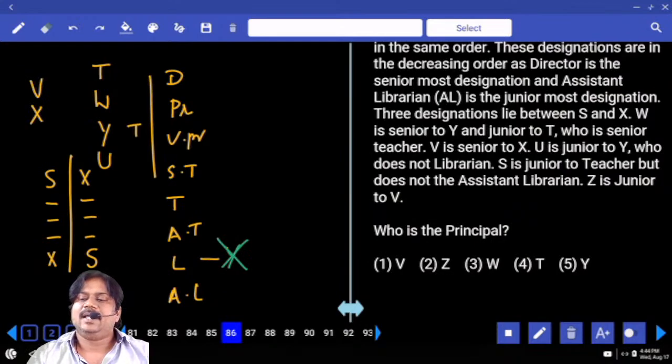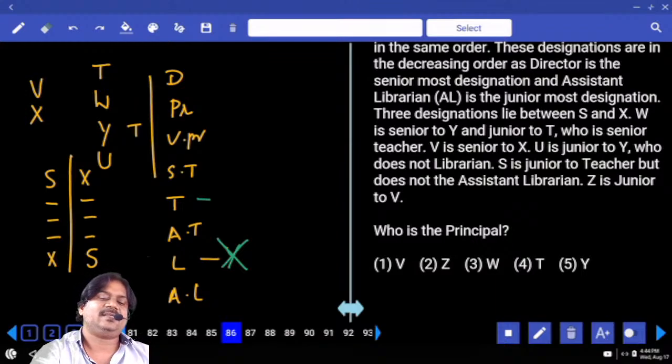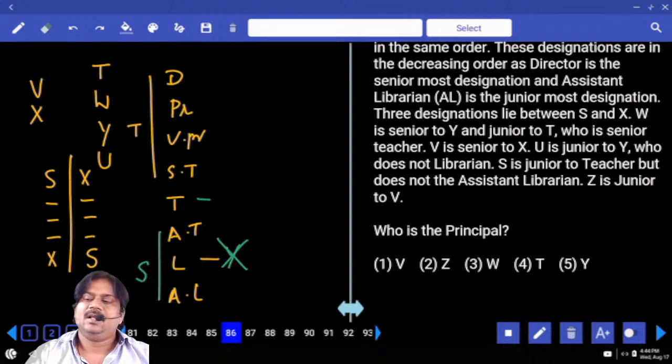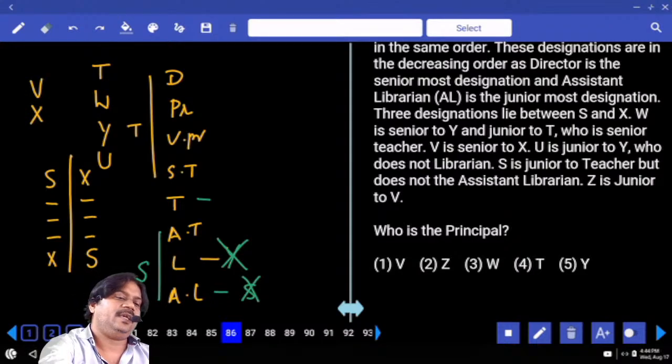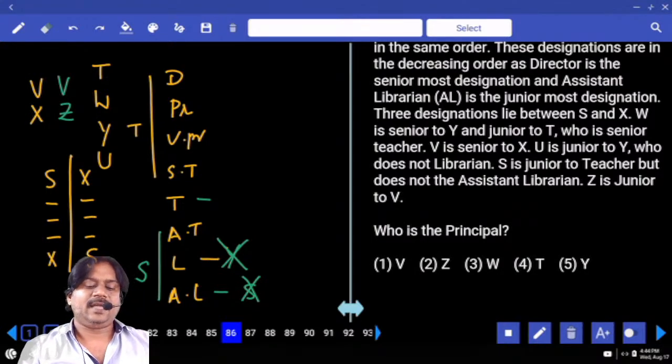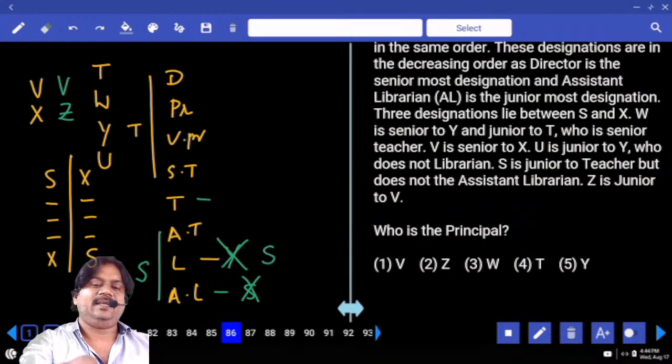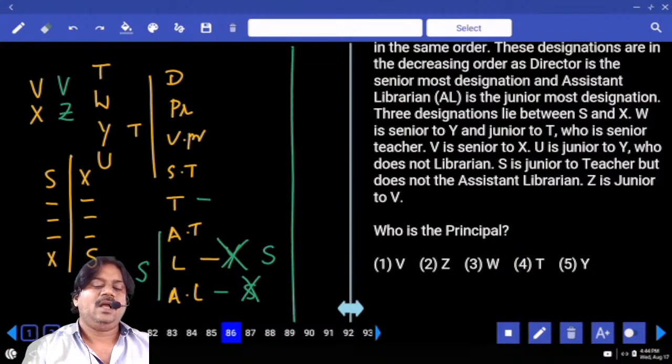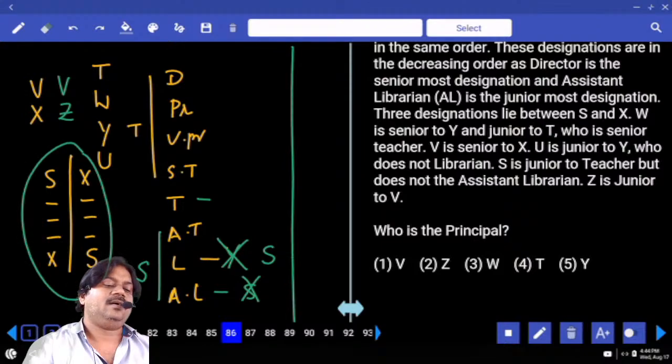Next one, S is junior to teacher. S is junior to teacher means three possibilities. S must be among these three, yes or no? Next, S is not assistant librarian, which is not the place for S. Z is junior to V. Is it the information? Right. So can we consider S place here? Is it one of the possibilities? Yes or no? And how many persons are in between S and X? 3. So 1, 2, 3. Is it the place of X?